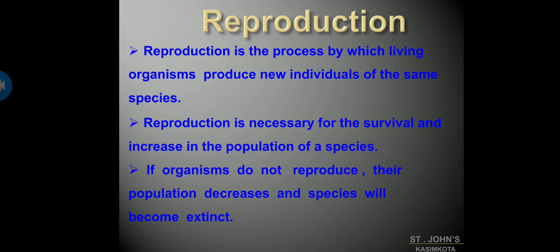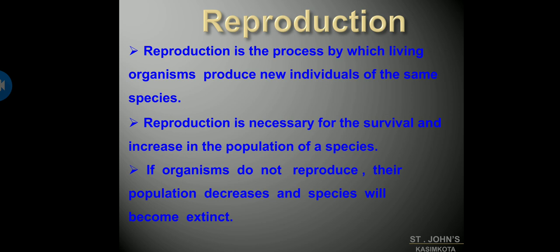Let's take an example of human beings itself. Some parents are infertile, they don't have children. Usually they go for adoption. So due to certain reasons, living organisms couldn't give birth to their species.